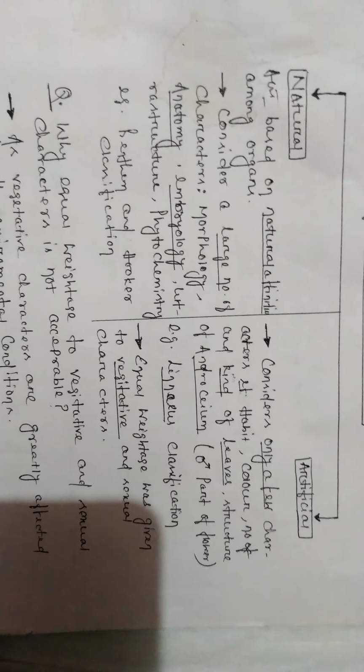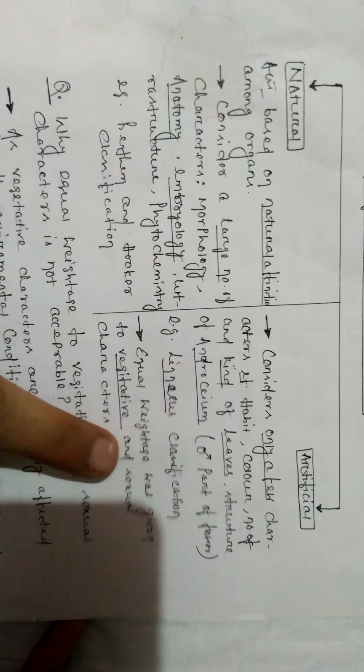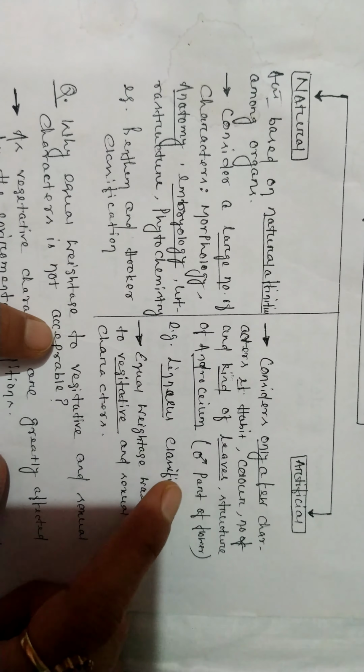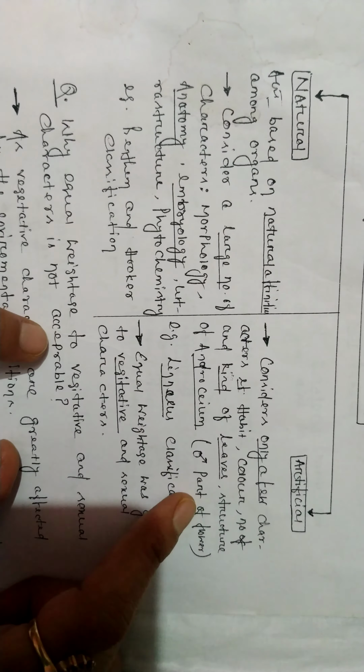So when you deal with the plant kingdom, it is classified under natural or artificial types of classification. Under the natural type of classification, we consider all the characteristic features like morphology, anatomy, embryology, ultrastructure and phytochemistry. In the artificial type of classification, we classify the plants under specific characters, for example, the kind of leaves, the structure of androecium, the structure of gynoecium, and so on.